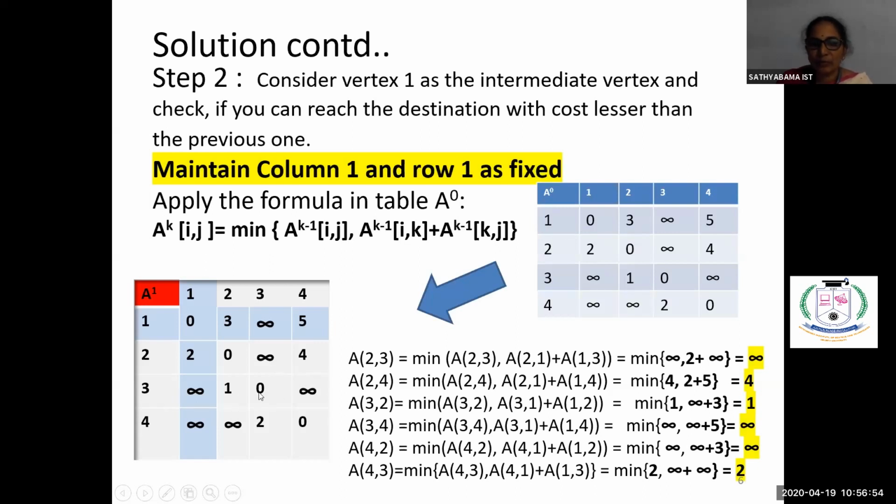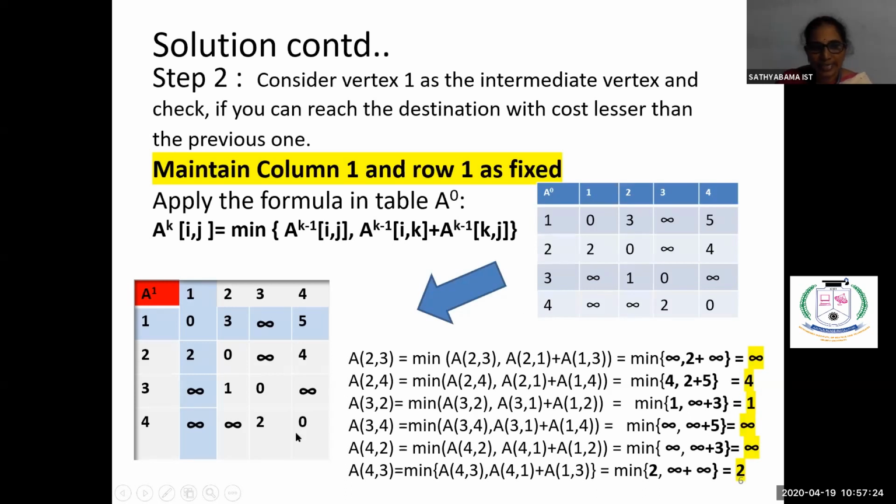Now again 3, 4. No need to find 3, 3 because it is the same vertex. Now you find what is the cost of 3, 4. So 3, 4 is the minimum among 3, 4, which is infinity, or through vertex 1 also you can come, right? So 3, 1 plus 1, 4. 3, 1 is how much? Infinity, plus 1, 4 is 5. So infinity plus 5 is again infinity. So 3, 4 we are saying it is infinity.